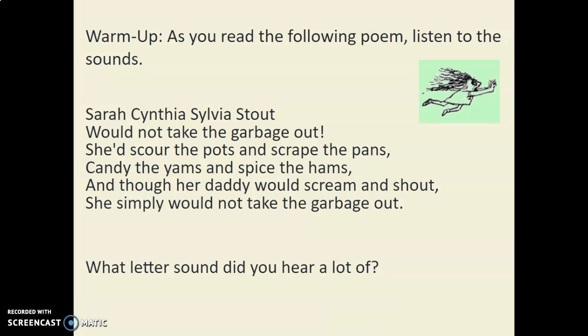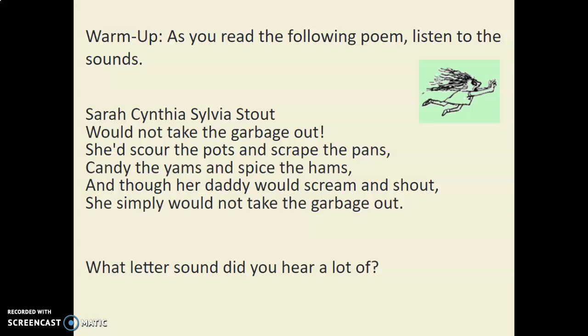Hi, grade 7s. Today we're going to be talking about alliteration and assonance. So to start off, we're going to be doing a very quick poem. We're going to read the poem together, and as we read it, I would like you to listen to the sounds in the poem. See if you can see if there's any sounds that are being repeated.